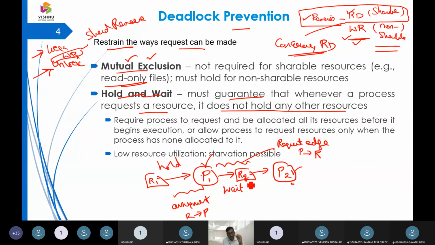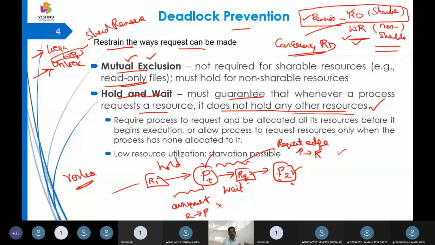Now how to break up this chain? Very simple. If P1 wants a resource held by P2, it should release R1, so it does not hold any other device. That means if P1 is going for a request edge, then it should leave the assignment edge. If P1 is going to move to a request edge, then it must release the assignment edge. Either the assignment edge or the request edge should work, not both at a time.